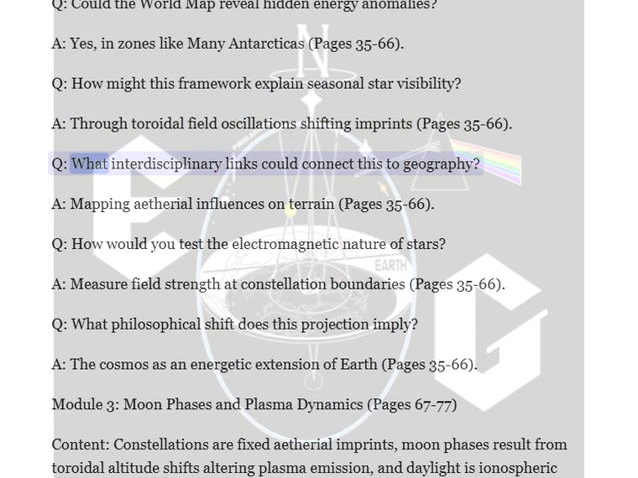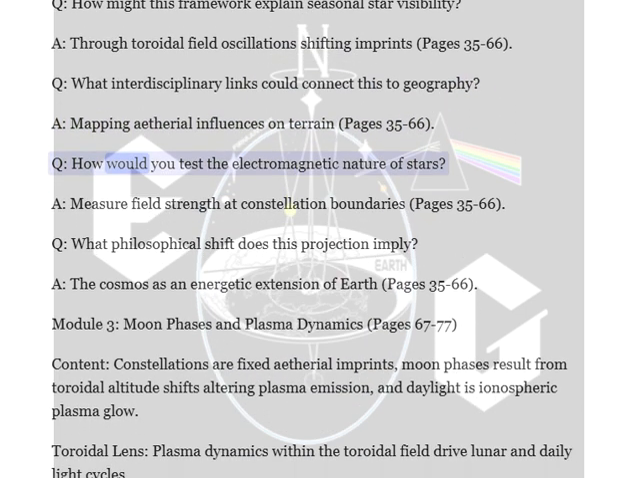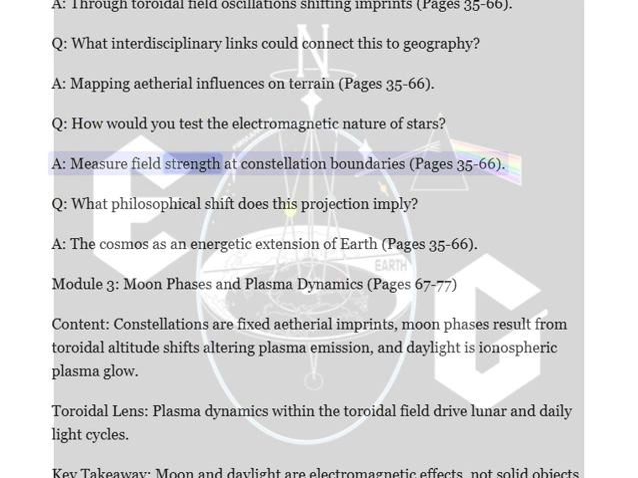Q. What interdisciplinary links could connect this to geography? A. Mapping ethereal influences on terrain, pages 35 to 66. Q. How would you test the electromagnetic nature of stars? A. Measure field strength at constellation boundaries, pages 35 to 66.